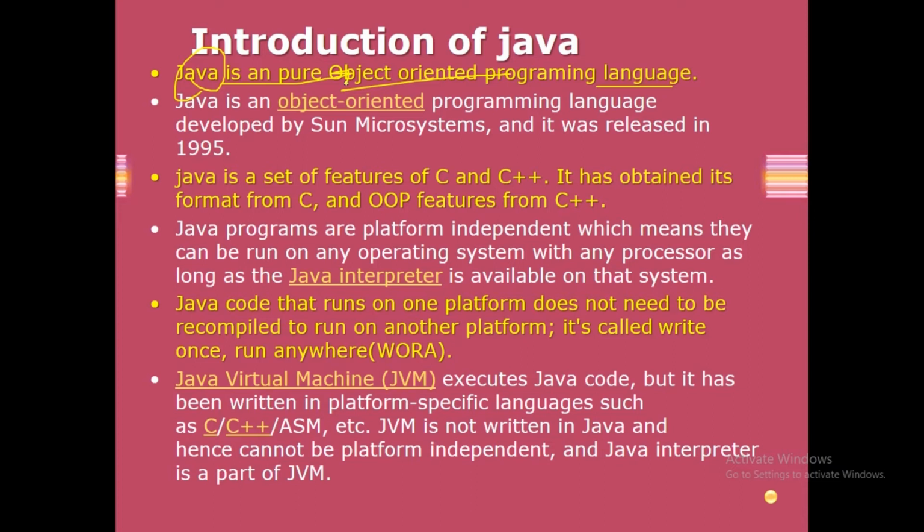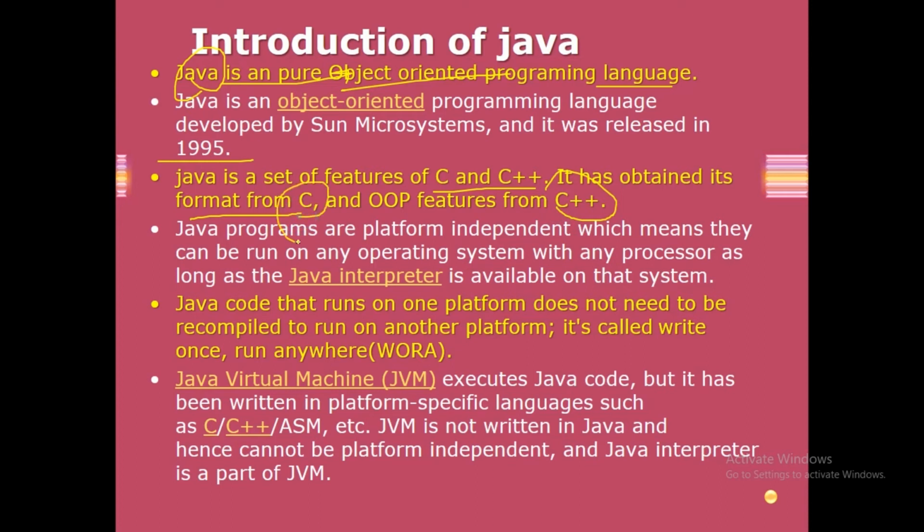It was released in 1995. Java is a set of features of C and C++. It has obtained its format from C and OOPS features from C++. We know that C++ is also an object oriented programming language. So Java uses the features of C++ and C.